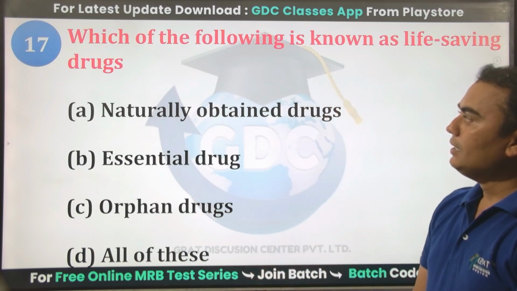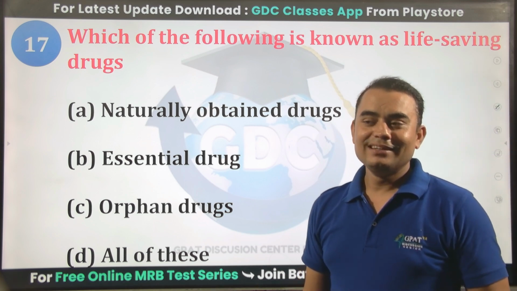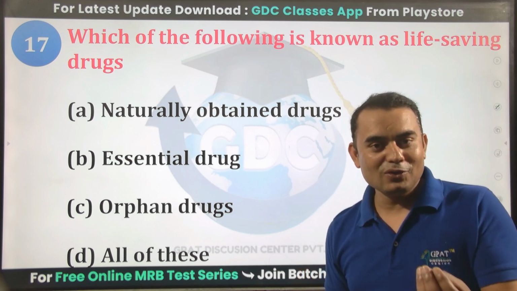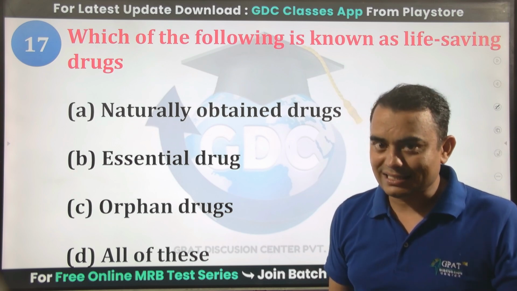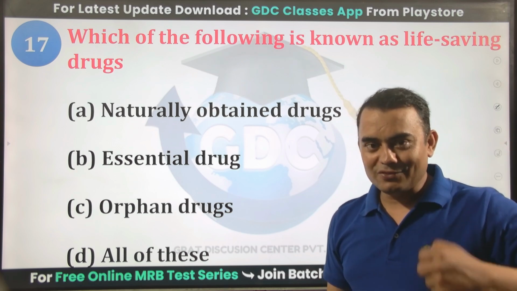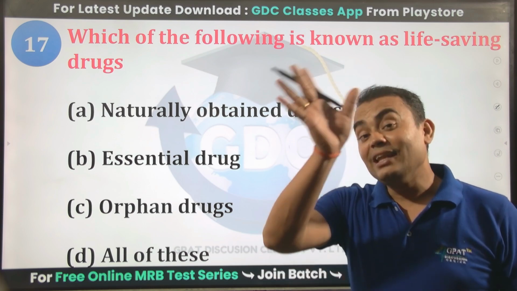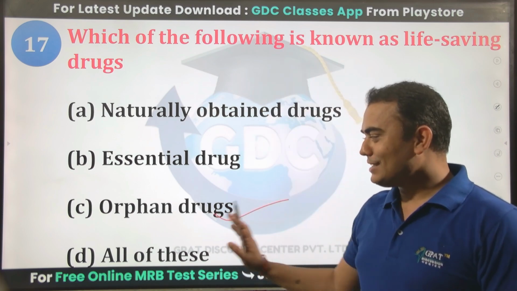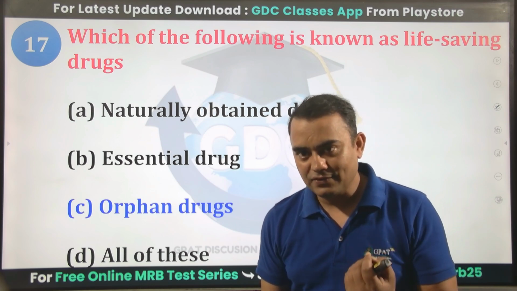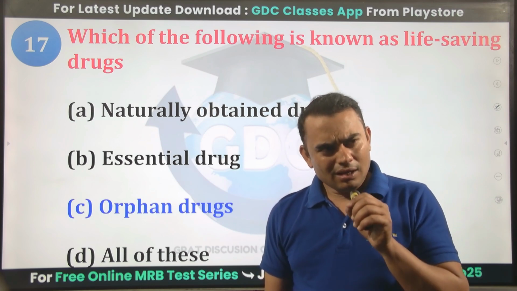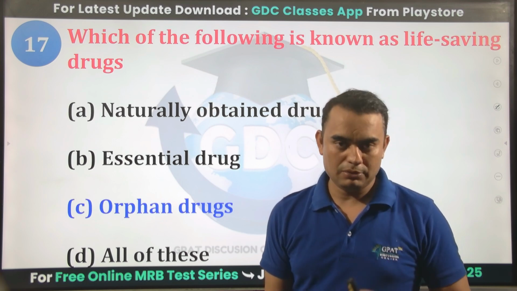Next, which of the following is known as the life-saving drug? Recently, we have gone through the orphan drug used for rare diseases, and those drugs which are used for rare diseases are also called life-saving drugs. So the correct answer will be C. Yes, orphan drug is also called a life-saving drug because orphan drugs are produced by very few companies and in very small amounts.